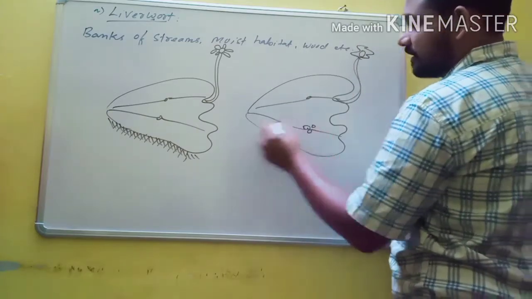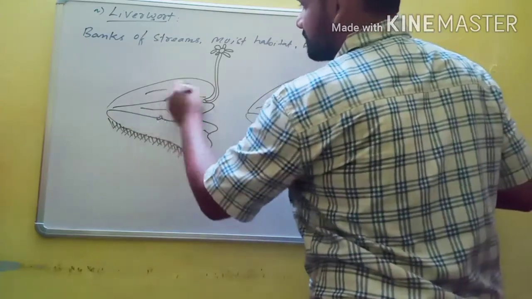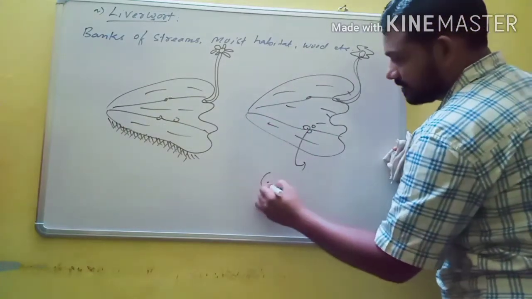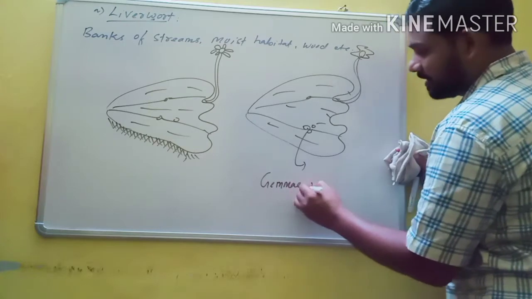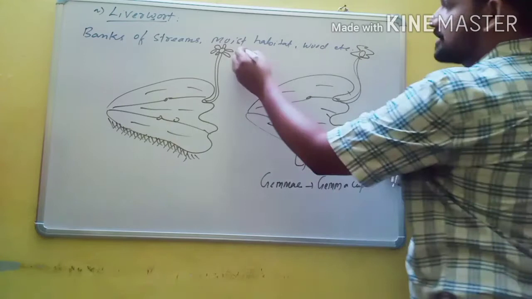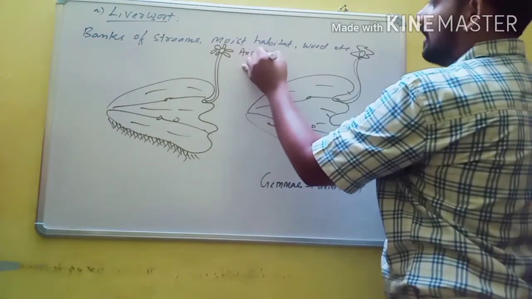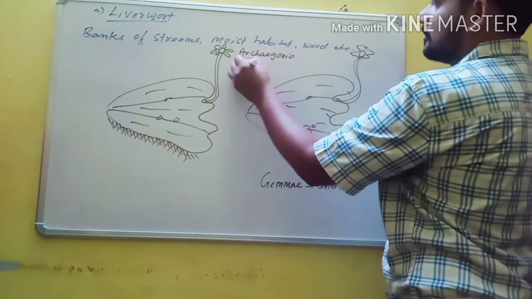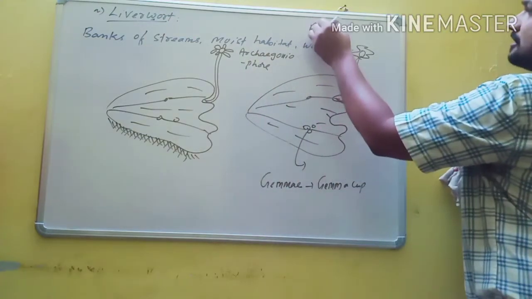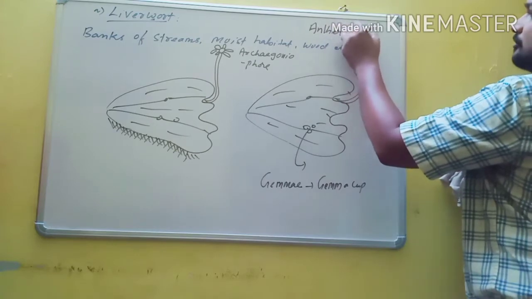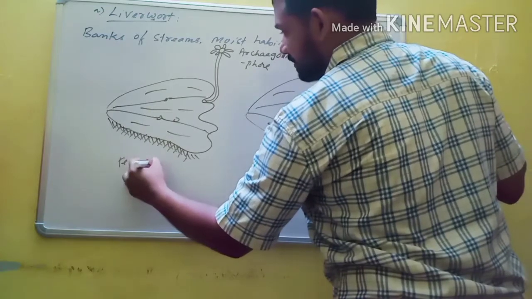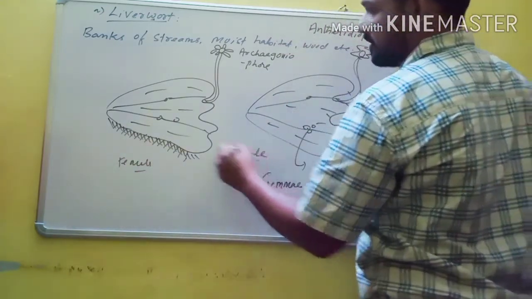So here special structures are present. These special structures are known as gemmae, and gemmae are usually present in gemma cups. So this is archegoniophore, so female Marchantia, and this is antheridiophore. So antheridiophore means male. So this is male. This is female Marchantia and this is male Marchantia.